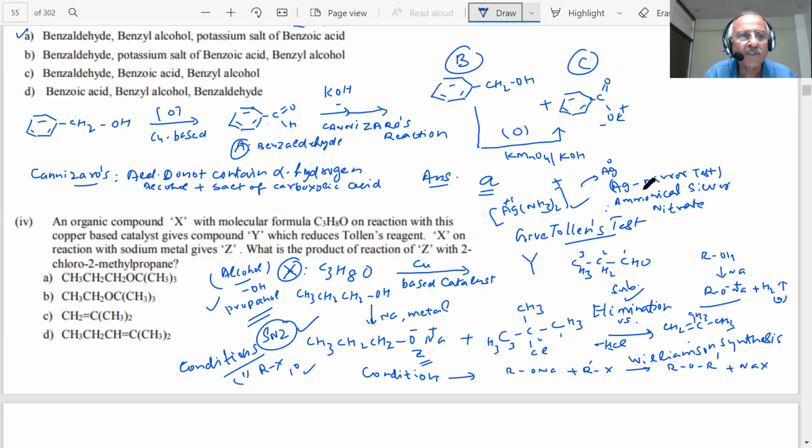So which is the correct answer? Which one is the correct option? Third option is the right answer, student. Your answer is correct. So here our answer is C, students.